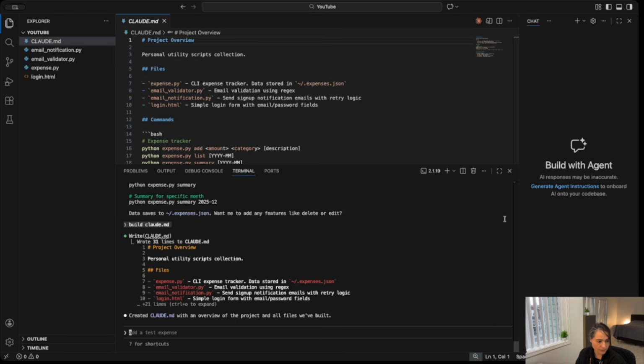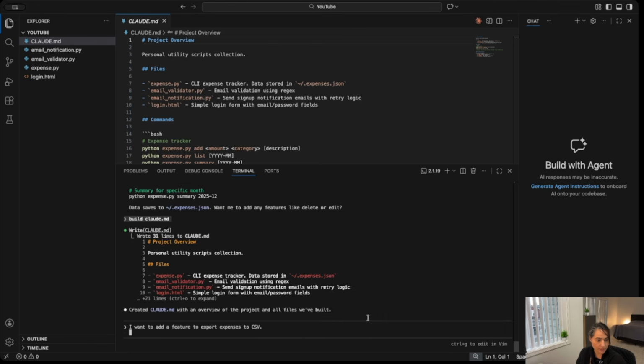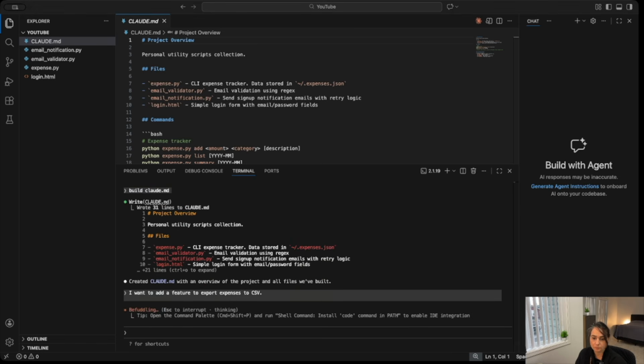So now let's say, okay, perfect, you created this, and now I want to add a new feature. I want to add a feature to export expenses to a CSV, because maybe I want to analyze my expenses elsewhere. So I'm going to ask that from Claude Code.